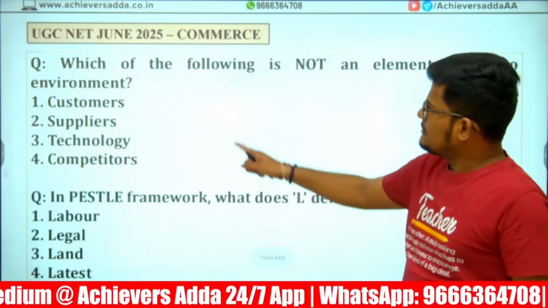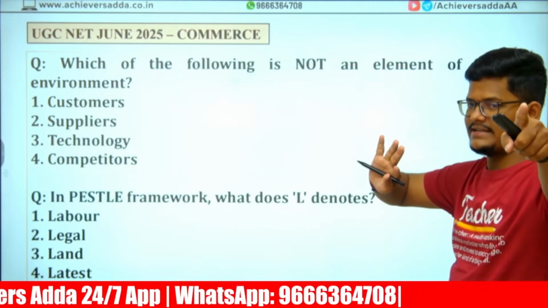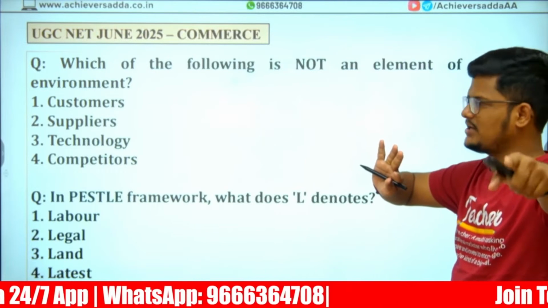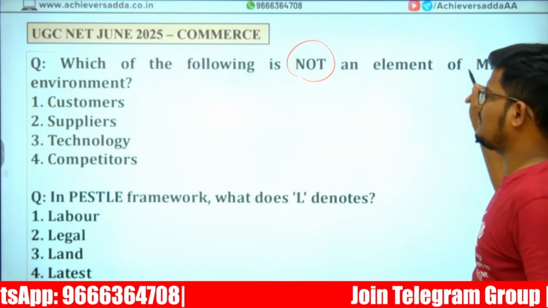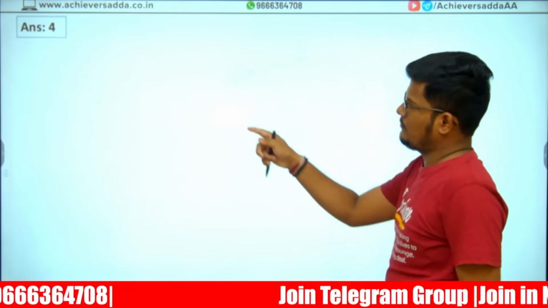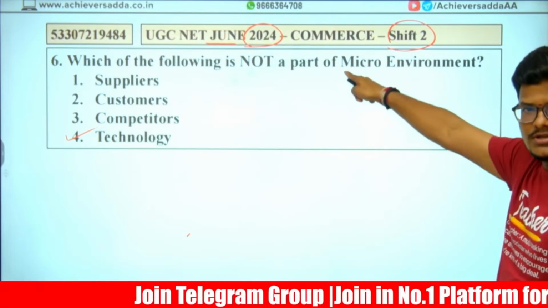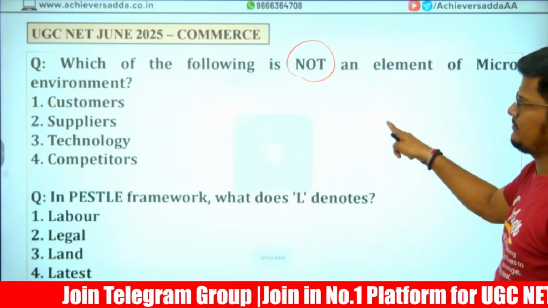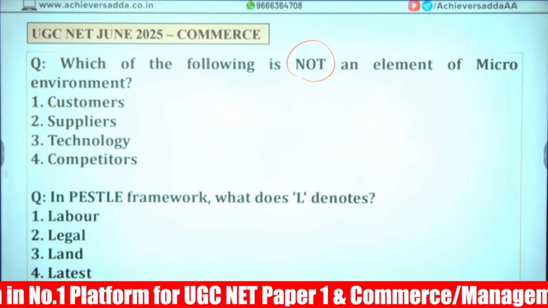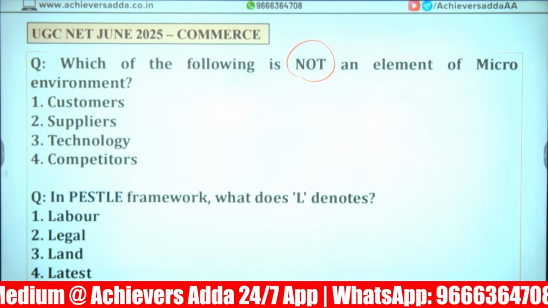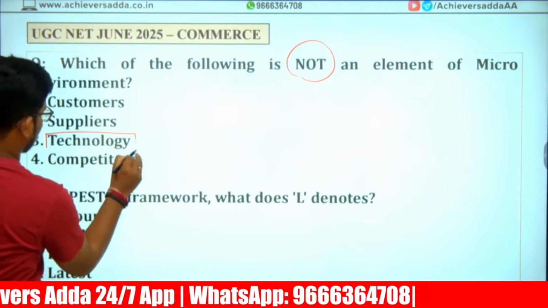Next, June 2025, recent examination paper, 27th of June 2025, morning shift was conducted. Which of the following is not an element of micro environment? Which of the following is not a part of micro environment? Same question, 2024 June, 2025 June. Same answer. Question and answer, both are same. Technology. Yes, the answer for this is technology.